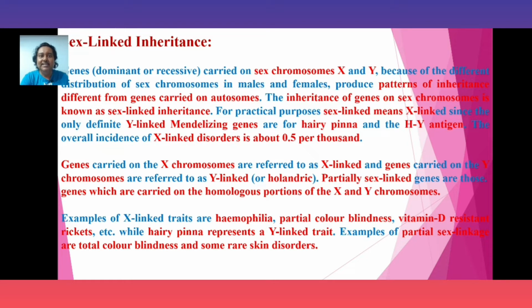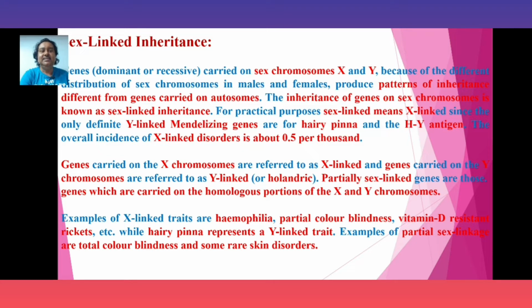The overall incidence of X-linked disorders is about 0.5 per thousand. Genes carried on X chromosomes are referred to as X-linked, and the genes carried on the Y chromosome are referred to as Y-linked or Holandric genes.